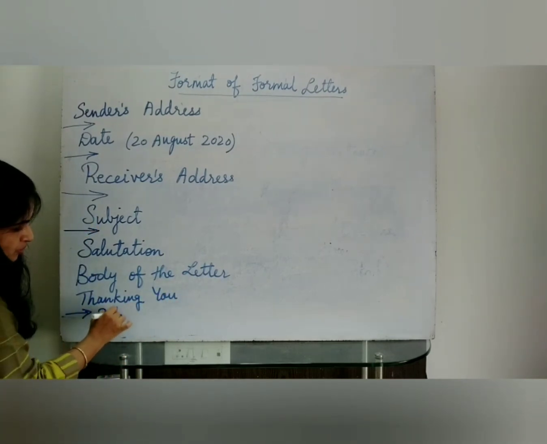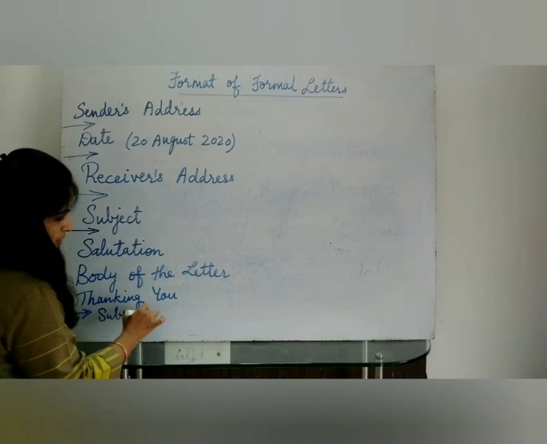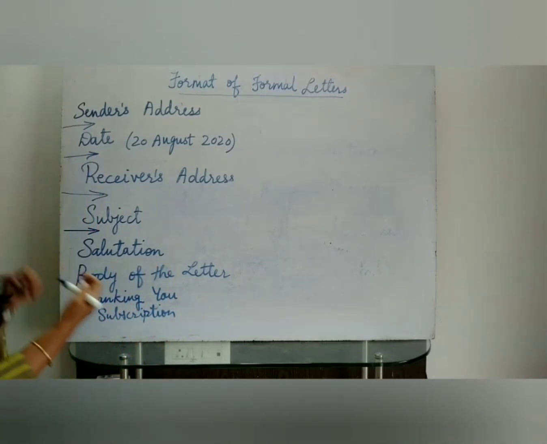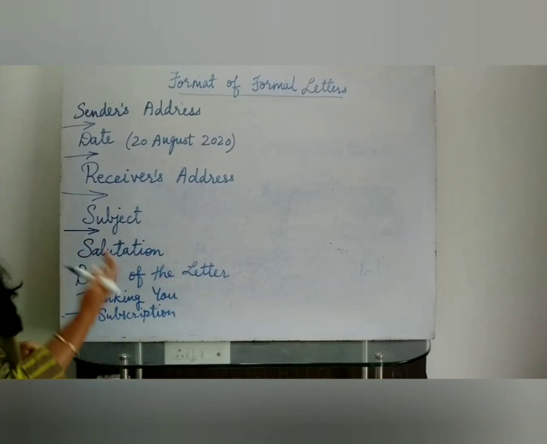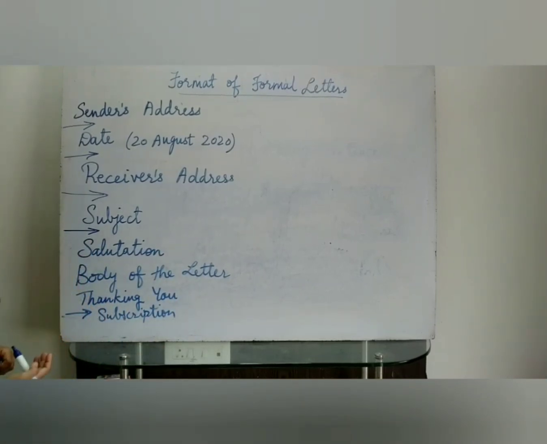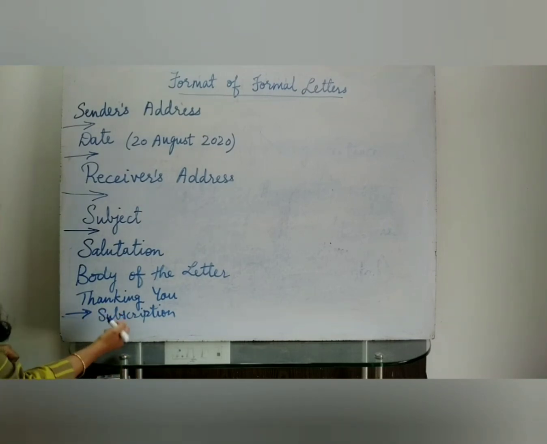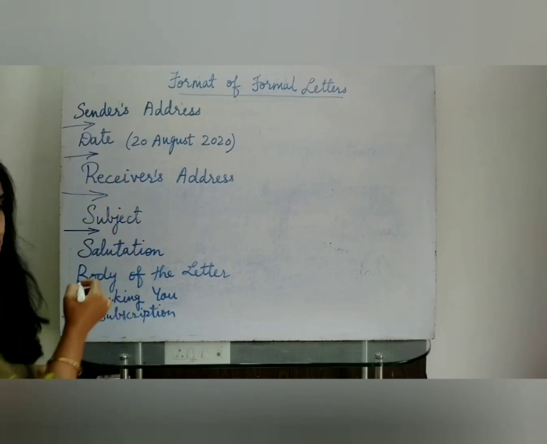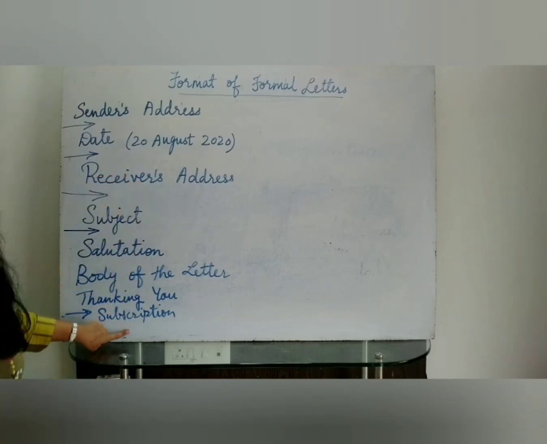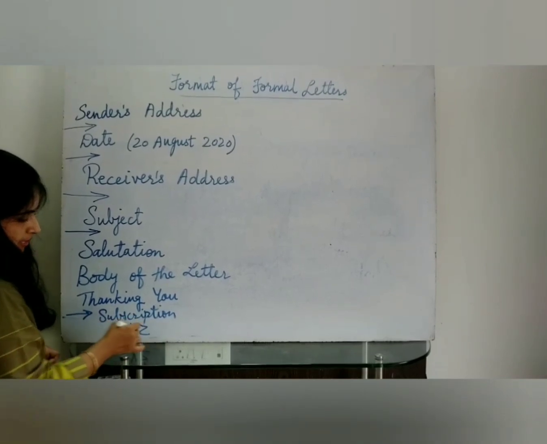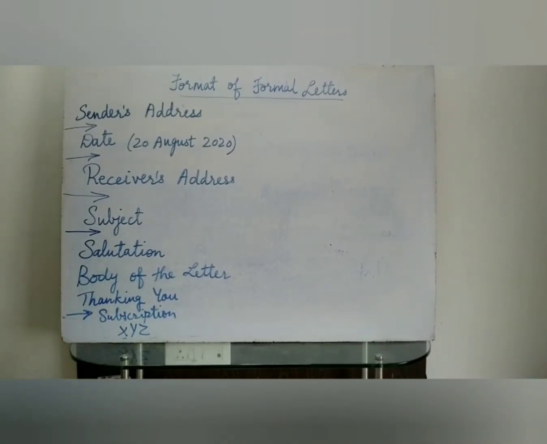Here comes subscription. Subscription means the way of ending the letter. So you can either write yours faithfully, yours sincerely, yours obediently. There are many ways. Then remember children, after subscription, at the bottom, if a name is mentioned in the question, you have to write your name. Else you are going to put X, Y, Z. No need to mention the name here. Okay. So this was the format of the formal letter.